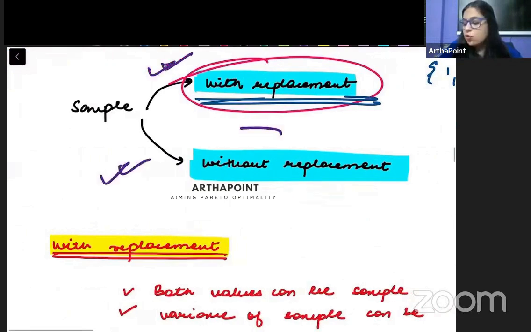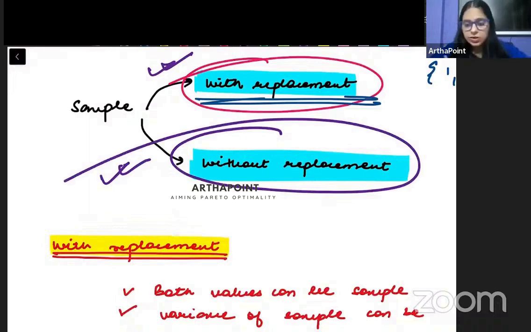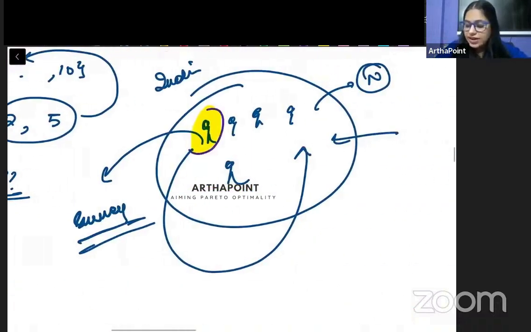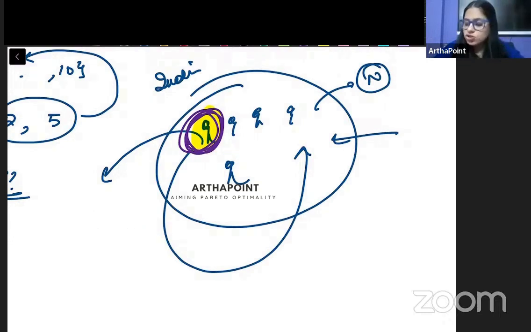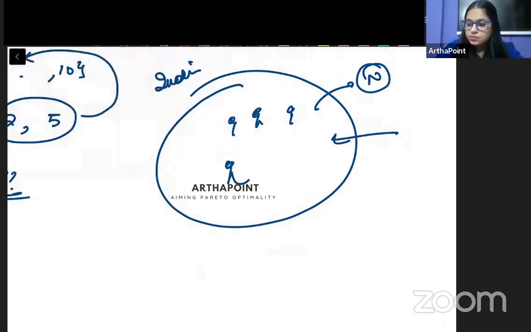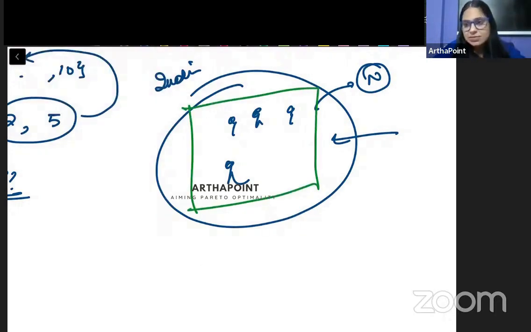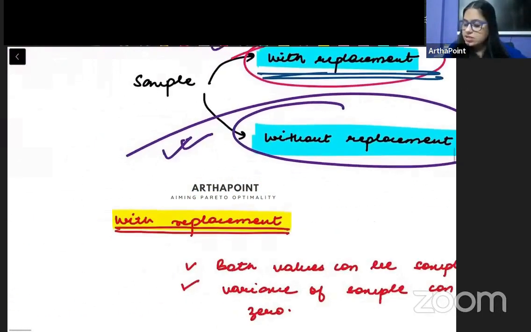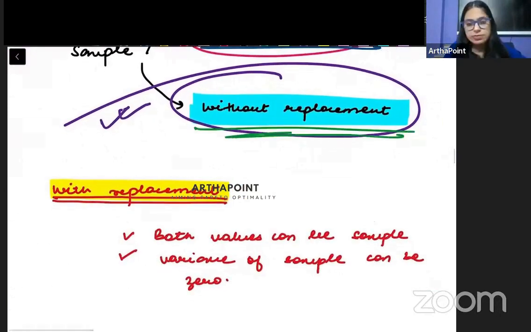On the other hand, without replacement means आप replace नहीं कर रहे हो. So if you have gone ahead and collected, if you have taken this person और इसको आपने use किया to do the survey, then you will just take this person out. He is no more a part of your population. और next time जब आप अपना next survey करोगे, so this person will already be out. He will no more be a part of that, right? ठीक है, so that becomes without replacement.